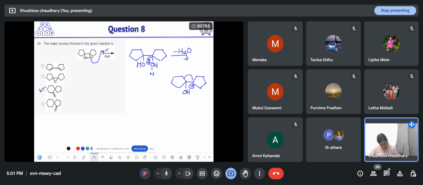Then this bond will migrate to this position and a carbocation will generate next to oxygen. So one 6-membered ring is formed and one 5-membered ring is formed. And here this is OH, and next to it is a positive charge.